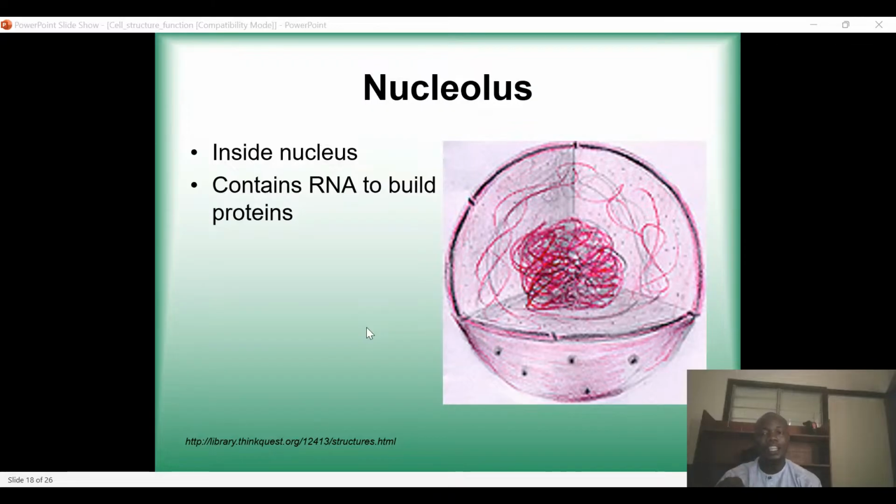And someone is asking what the non-histone proteins are doing. Actually, most of those non-histone proteins are enzymes, and enzymes are proteins. For example, now that we are saying RNA is changing into proteins, those proteins that are converting RNA to proteins are examples of the non-histone proteins. So that is the nucleolus. It's found inside the nucleus, and it contains RNA that builds proteins.